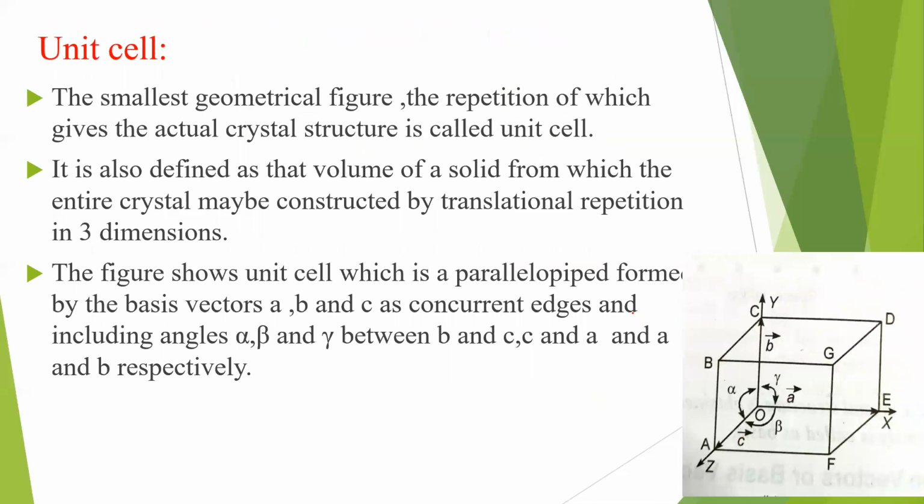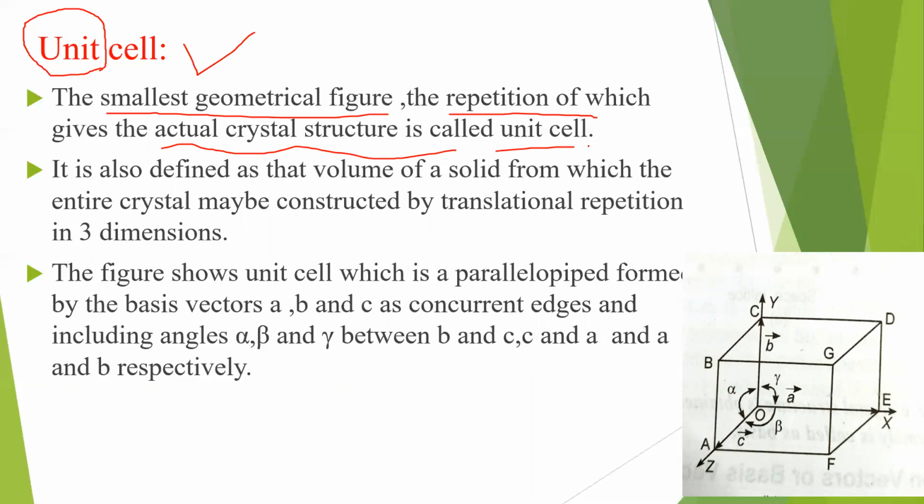Now let us see what is unit cell. See the meaning itself, it says unit, a small single cell, unit cell, one cell. What does that mean? The smallest geometrical figure obtained by the repetition of this smallest geometrical figure, which gives the actual crystal structure, is called unit cell.